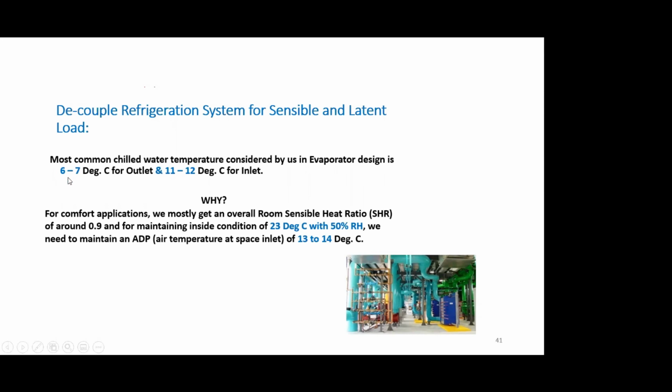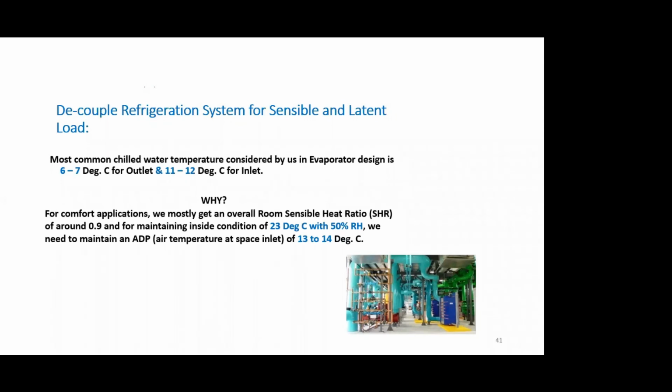Now, how had these temperatures got fixed? This is because for comfort applications, if we want to maintain 23 degrees centigrade with about say 50% relative humidity, I understand from Anando that all of you have done your heat load calculation. You will understand what is sensible heat ratio.